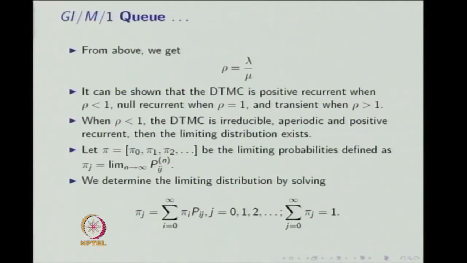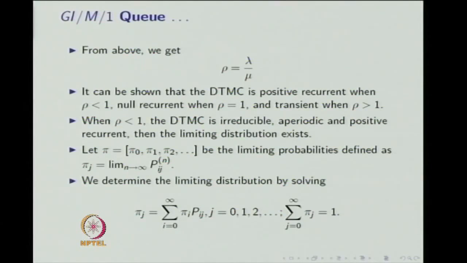Therefore, pi j will be the limit as n tends to infinity of the probability of i to j in n steps. So, define the limiting distribution probability vector as pi, which consists of pi naught, pi 1, pi 2 and so on, where pi j is defined as the limit as n tends to infinity of p of i to j in n steps.